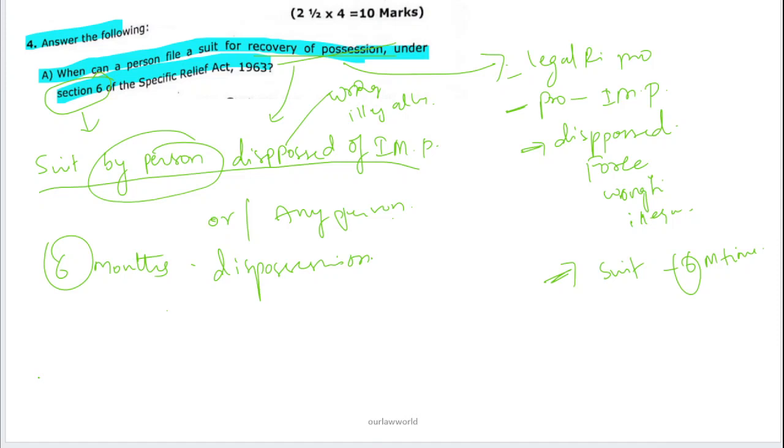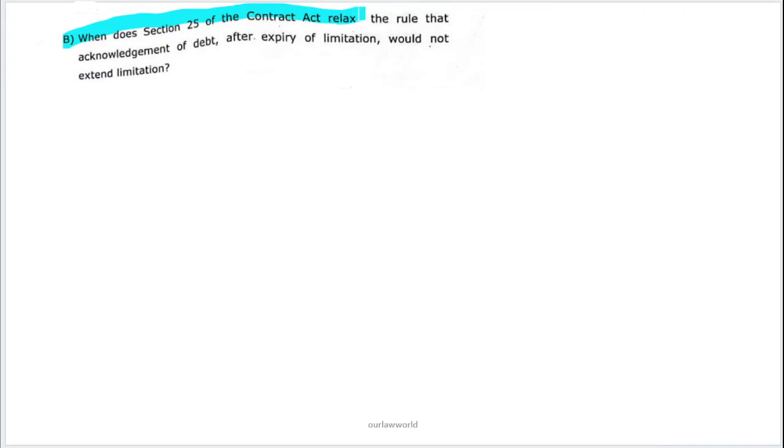Okay, so now we'll go to the next question. This is one of the important questions. It's very difficult to understand, but you can break it into parts. When does section 25 of Contract Act relax the rule that acknowledgement of debt after expiry of limitation period would not extend the limitation? So this question is from the Contracts Act, and we will look into section 25.